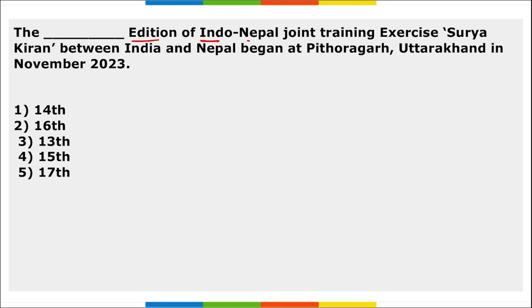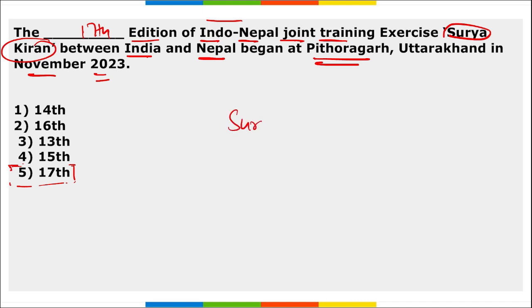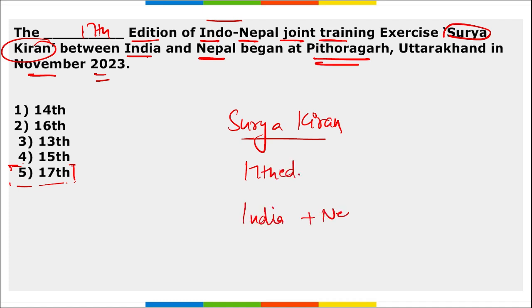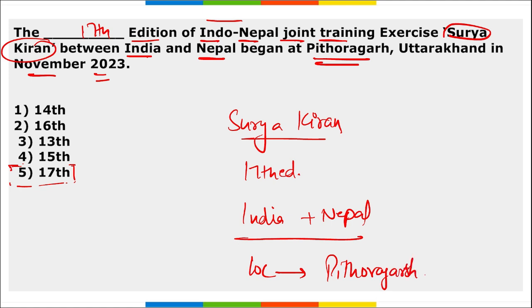Next, the 17th edition of the Indo-Nepal joint training exercise Surya Kiran, held between India and Nepal, began at Pithoragarh in Uttarakhand in November 2023. This was the 17th edition of the Indo-Nepal joint training exercise, that is Surya Kiran. What is the location where this was held? Pithoragarh. Where is Pithoragarh? In Uttarakhand. So, the 17th edition of this exercise.